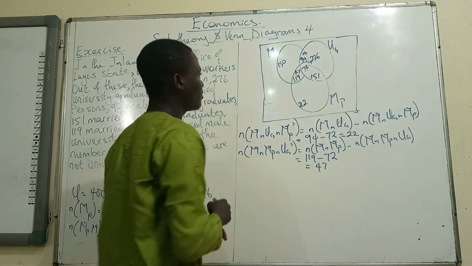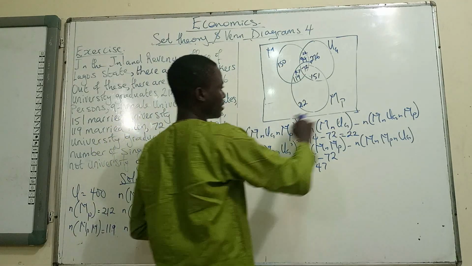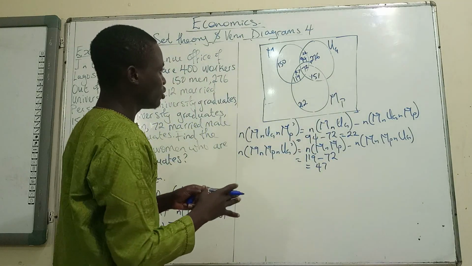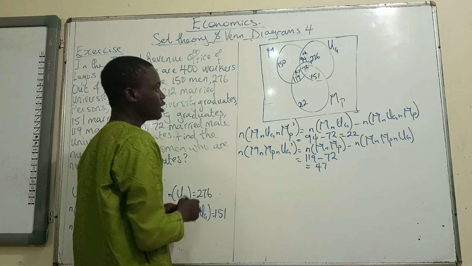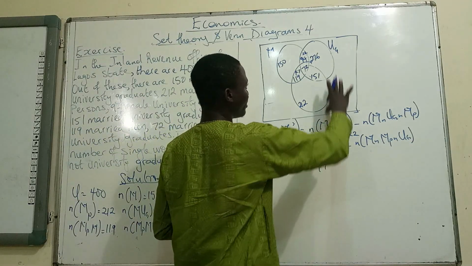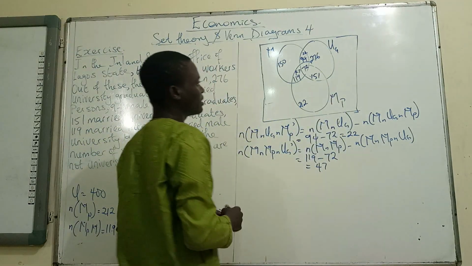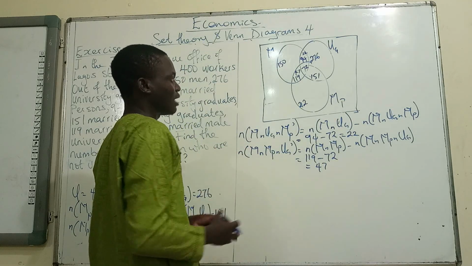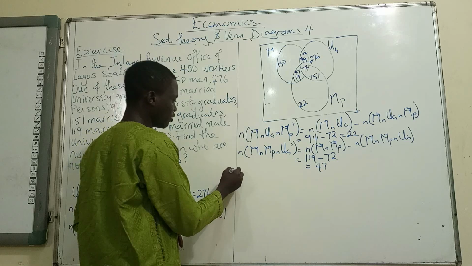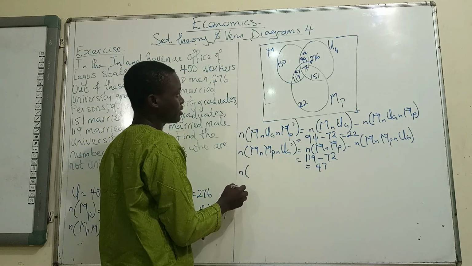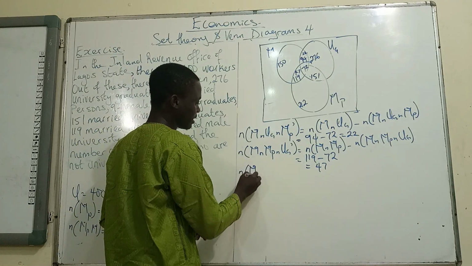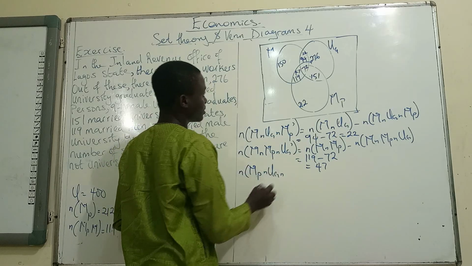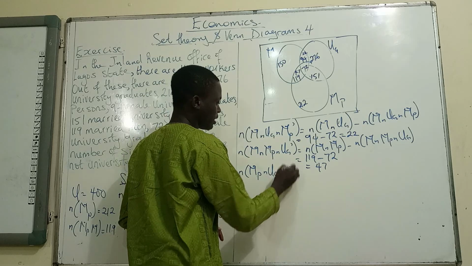Alright, then the next thing that we have to do is how many of them are married undergraduates only? So that's going to be cardinality of people that are married undergraduates minus the cardinality of people that are married men and married men that are also undergraduates. So we denote that as cardinality of MP intersection UG and intersection M prime.